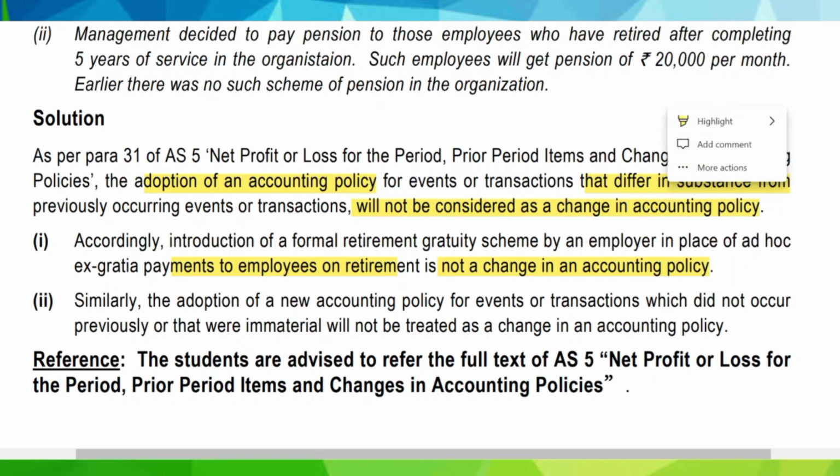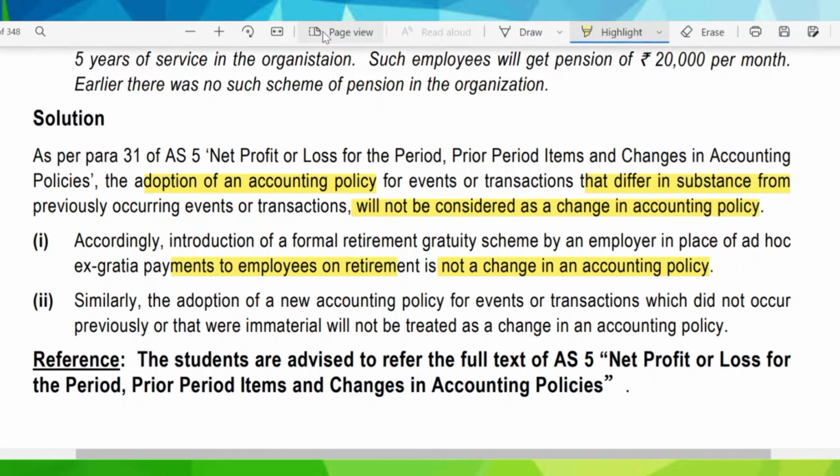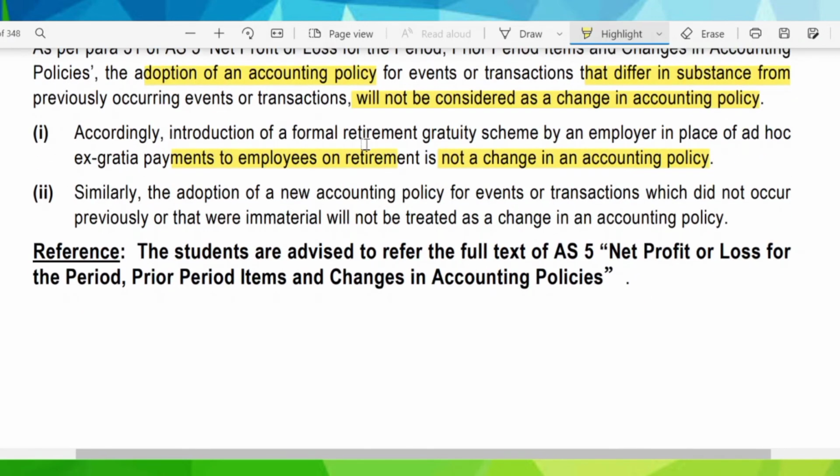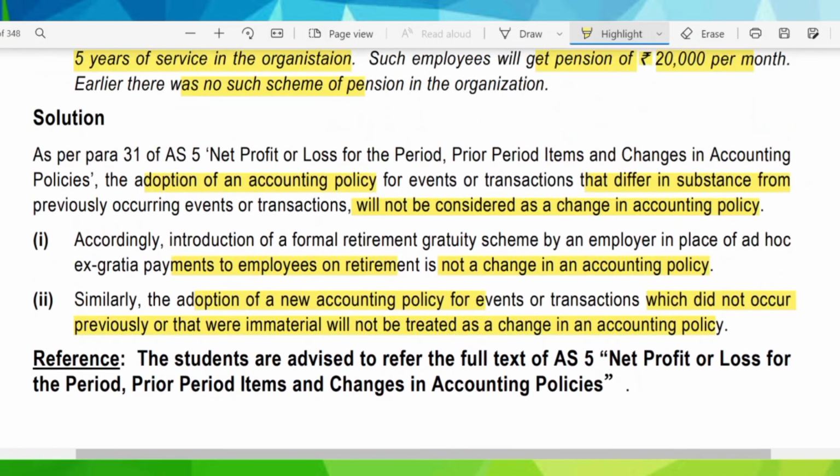Similarly, the second point, that is, the management has decided to pay pension to those employees who have retired after completing 5 years of service in the organization. Such employees will get a pension of rupees 20,000 per month. Earlier, there was no such scheme of pension in the organization. Similarly, the adoption of new accounting policy for events or transactions which did not occur previously and that were immaterial will not be treated as change in accounting policy. So these are just the two examples.